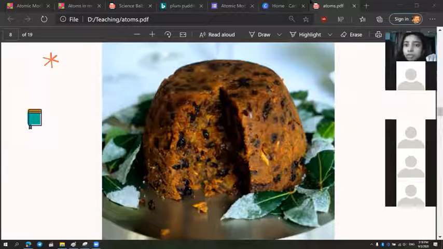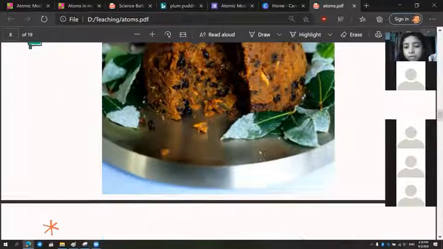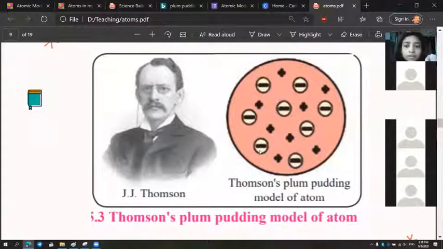So Thomson's model is named after the plum pudding. Plum pudding is something that we have during Christmas time, and it's called the plum pudding model because it looks like a plum pudding. This is his model. He said it's a ball, a sphere, but there are also negative charges in it, and there is an equal number of positive charges in it.